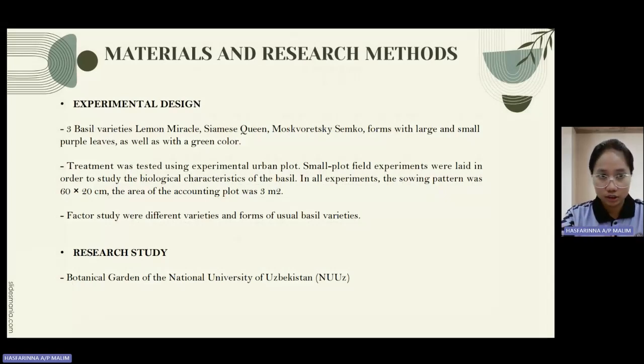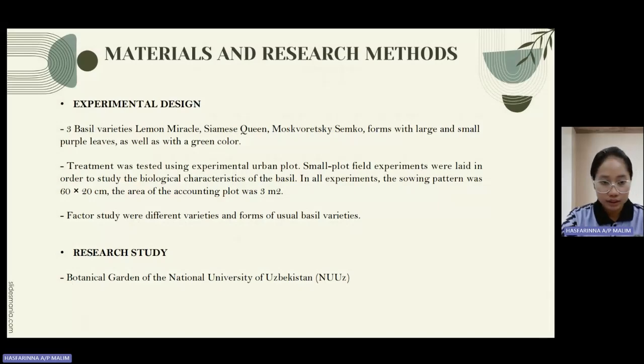So this is the material and research method. You can see in the design that there are three basic varieties: Lemon Miracle, Semko green, and most controversial Semko, with simple, foam-shaped flush and small purple leaves, as well as green color. The treatment was tested using experimental urban plots. Small plot field experiments were led in order to study the biological characteristics of the basil. In our experiments, the sowing pattern was 60 multiplied by 20 centimeters. The area of the account plot was 3 square meters. Factors studied were different varieties and forms of usual basil.